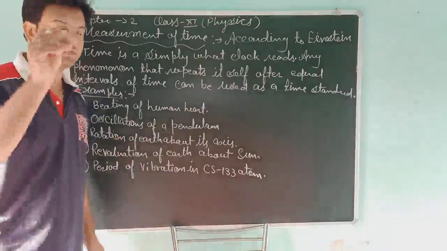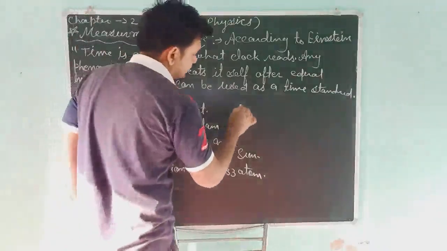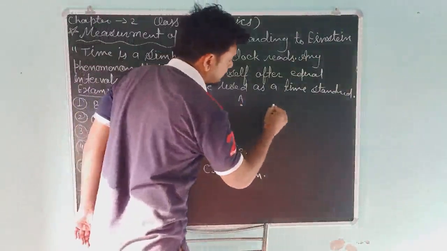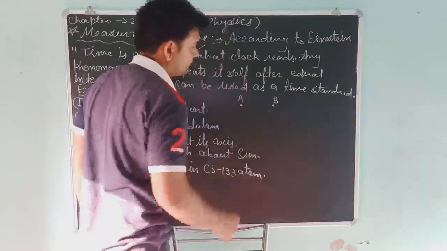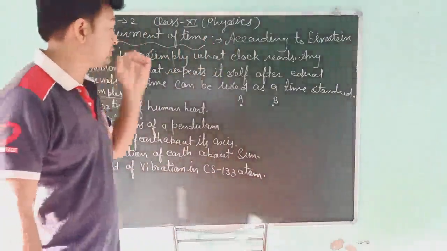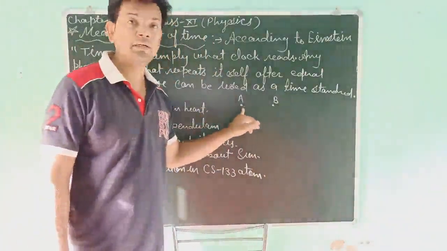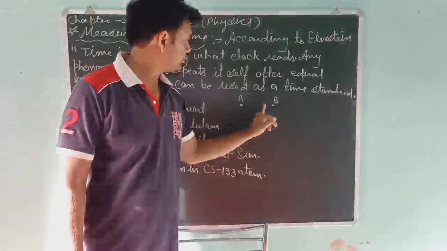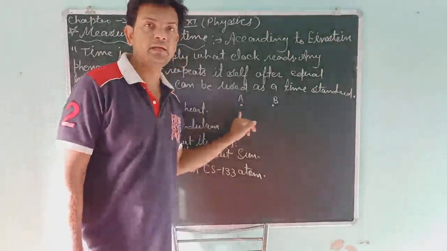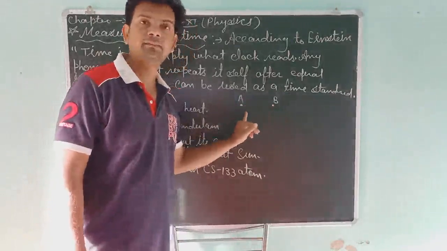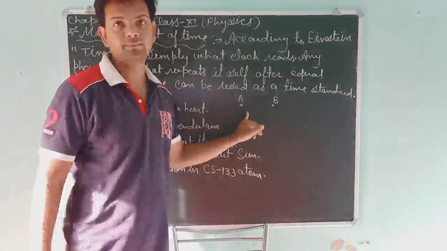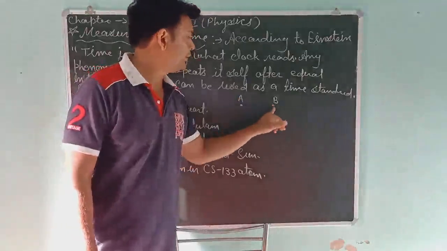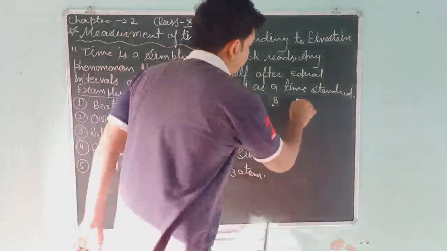Suppose a student is standing at a point A, and here is another point B. The student runs towards point B, goes to point B and comes back. Again he goes to point B and comes back in an equal interval of time. Suppose the time going from A to B is 1 second.